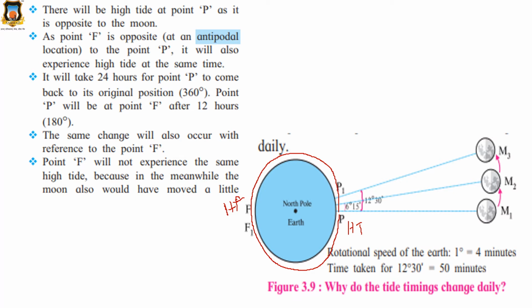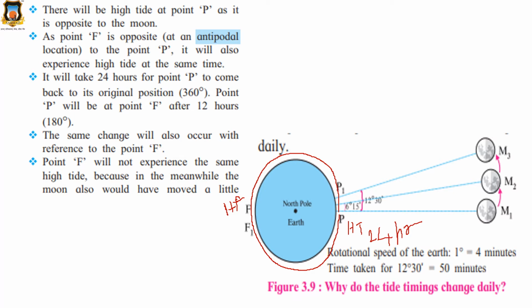How many hours is it going to take? 24 hours. Clear? It is going to take 24 hours. Are you all getting this much? 24 hours for point P to come back to its original position, 360 degree.